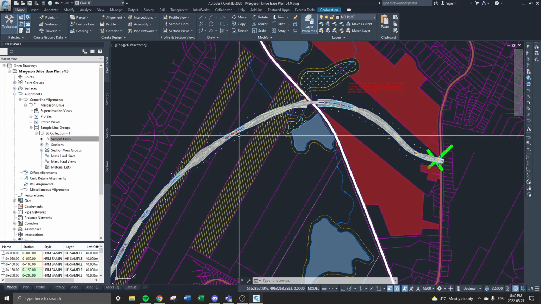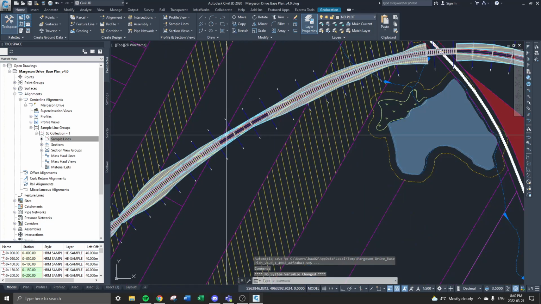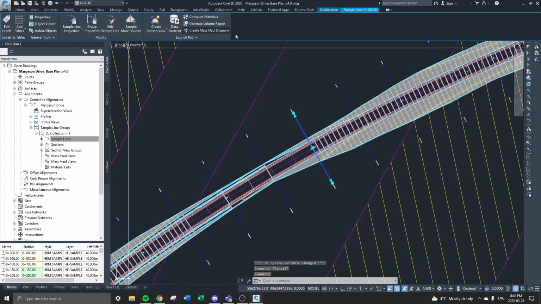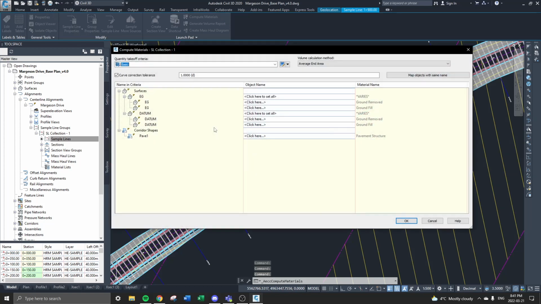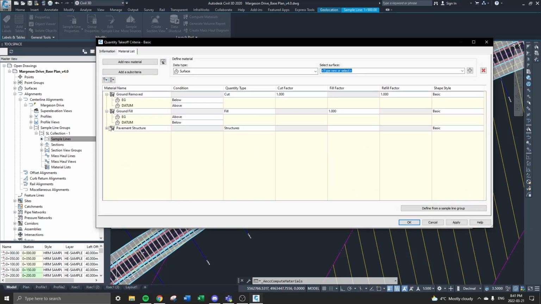Okay, yeah. So you've just sampled those corridors and the surface on your sample lines. Next step is click any sample line, doesn't matter which one, and we are going to go to Compute Materials, hit that guy, hit OK, and up where it says Basic, hit this square, and we are going to change some of these surfaces to that corridor surface that we've created.